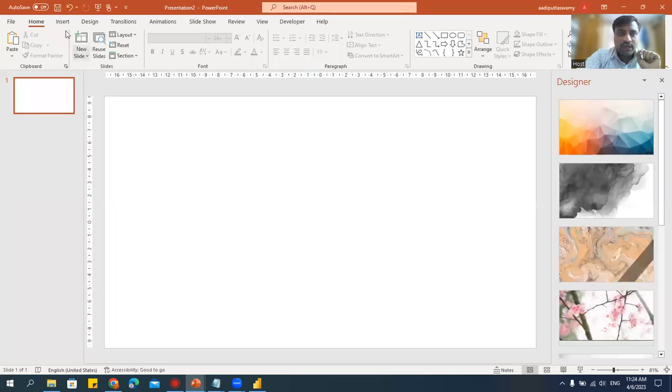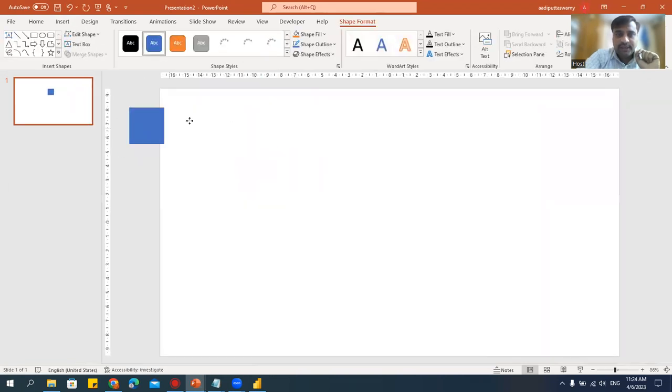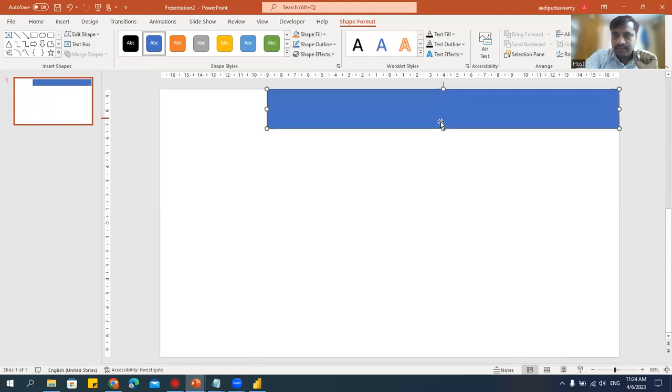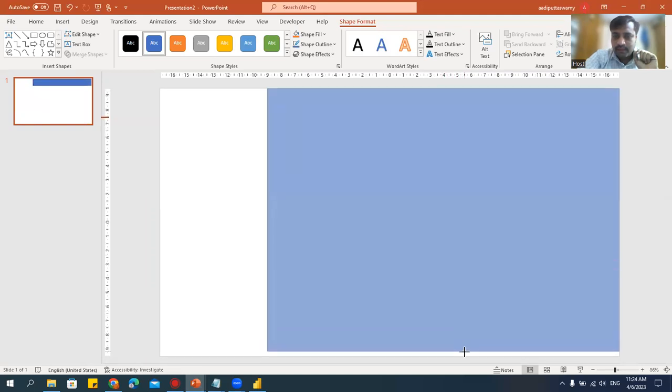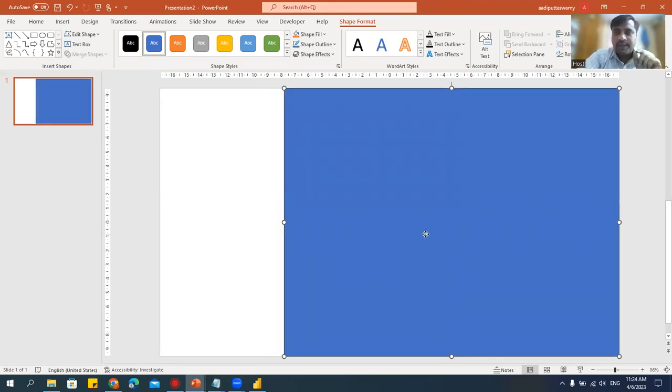Now what I do, I'll go to Insert and insert one shape. I have one shape here. Take one shape and fill it like this. Let me fill this completely. I filled it. I left some gap here. I'll tell you why later. Now I need to fill color for this.